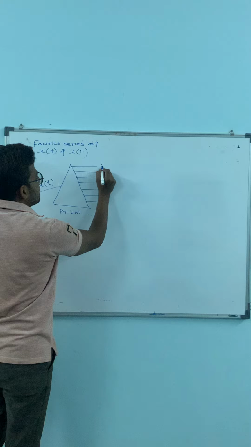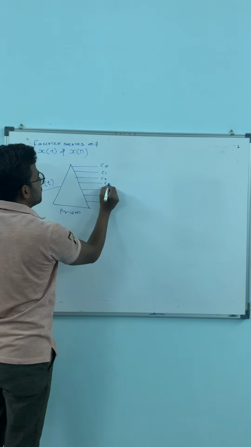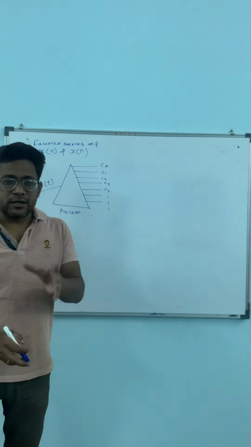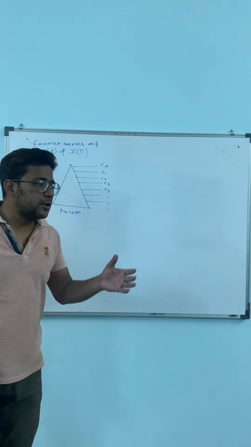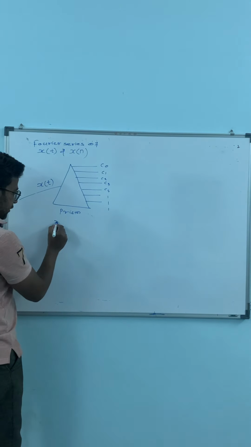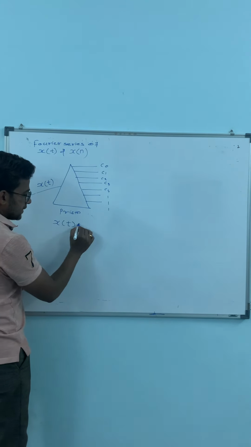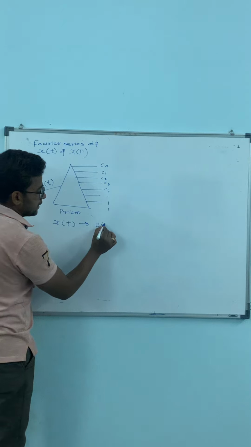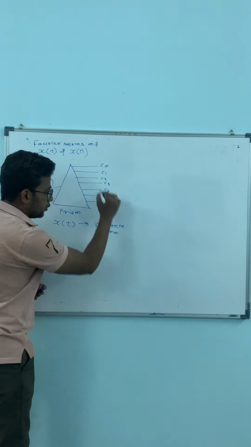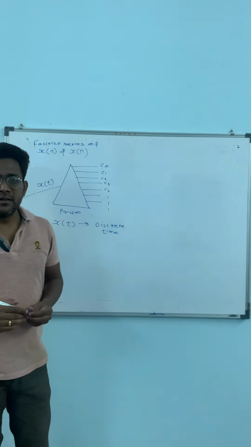So you can get it as C0, C1, C2, C3, C4 and so on. Means the continuous time signal will be converted into component type. Directly you can say that after the Fourier series, x of t is converted into a discrete time signal. Why is it so?